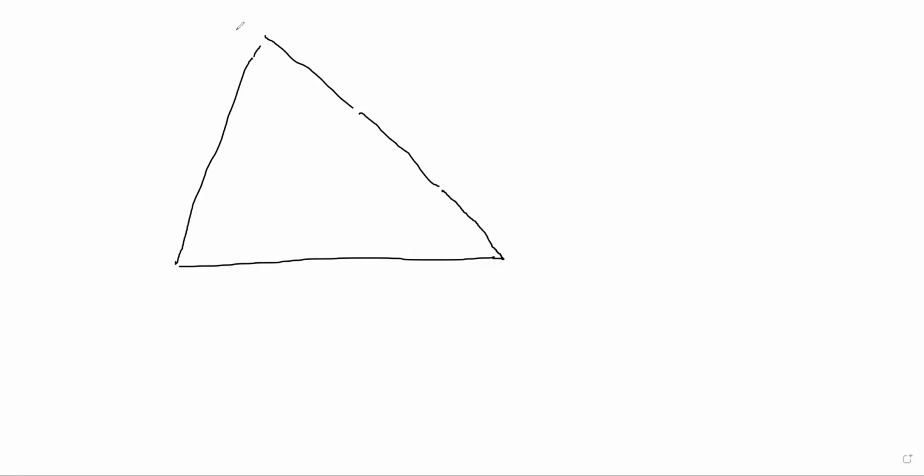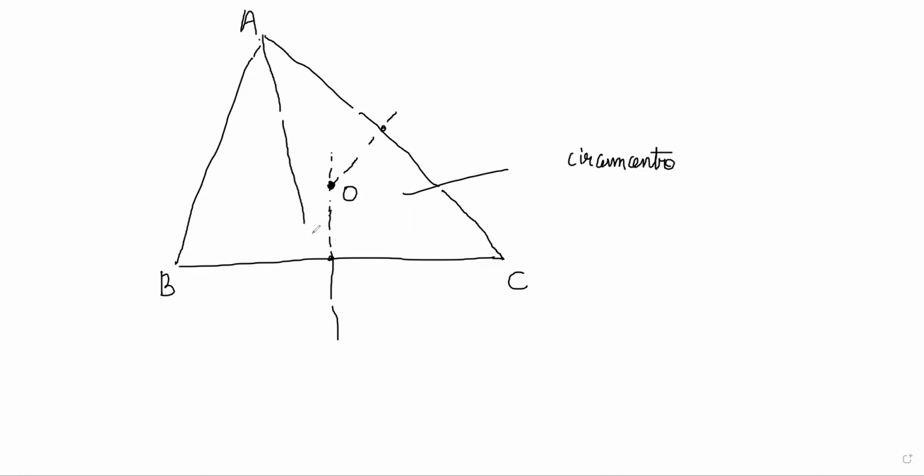So A suppose is here, B is here, C is here. I have to find the distance between circumcenter and incenter. So first I'm drawing the circumcenter, and this will be somewhere here, let's say. This is my O, the circumcenter. And let's say I want my incenter, so my angle bisectors have to intersect. So here like this and here like this. I is my incenter. This is equal to this, this is equal to this, right?